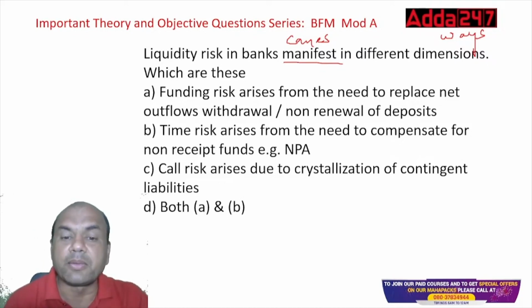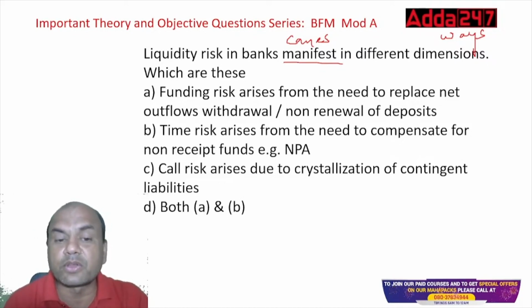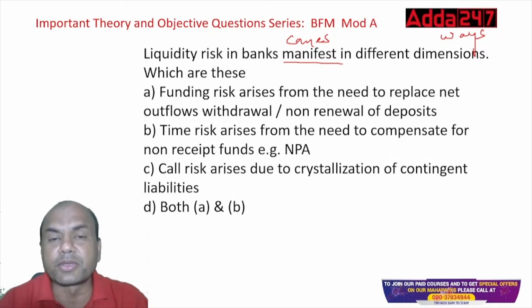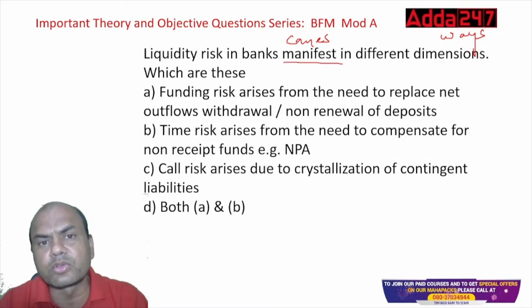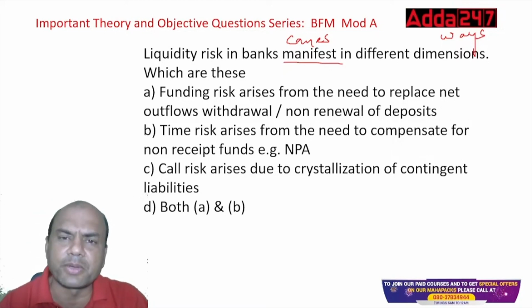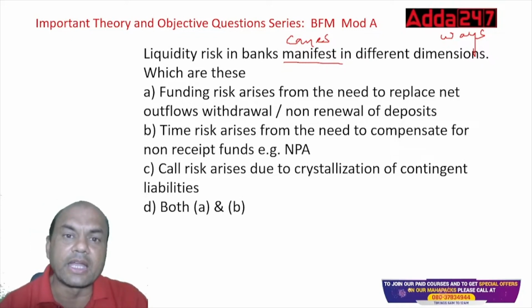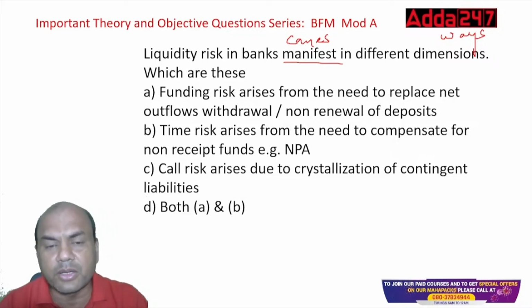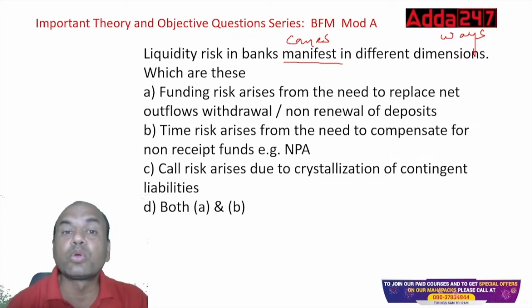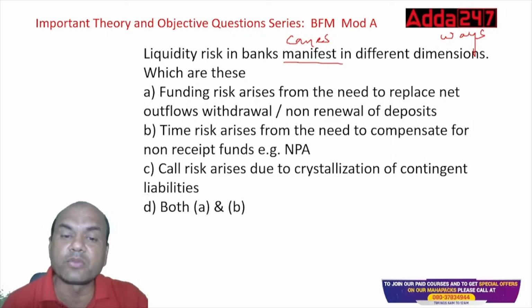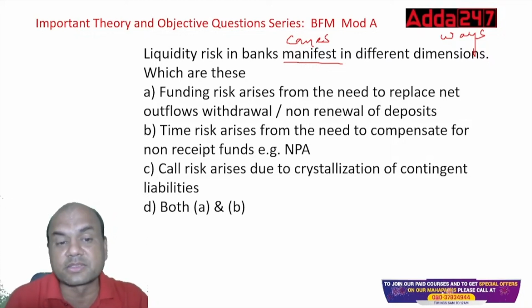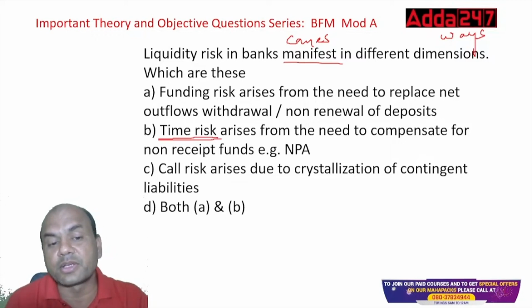Number two, time risk arises from the need to compensate for non-receipt of funds, NPAs. Suppose I have given a loan. The logic says that the person will pay me the EMI, or if a cash credit is given, that person will pay me the interest, and I'll use that interest for paying the depositors. But if I don't get that interest or that EMI, then what? That will also create a time risk. Time risk means at that time I'm not having the funds.